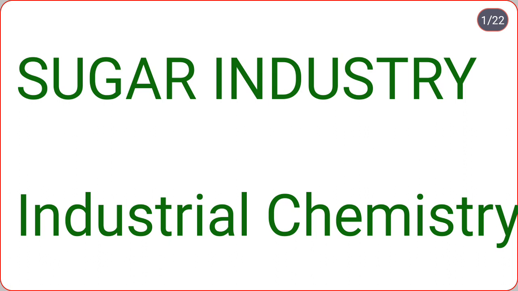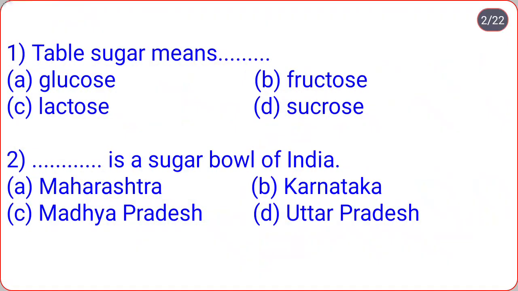So let us start multiple choice questions from topic sugar industry. Here first question is table sugar means glucose, fructose, lactose, sucrose. So you are well known that commonly chemically it is known as sucrose. Table sugar means sucrose.